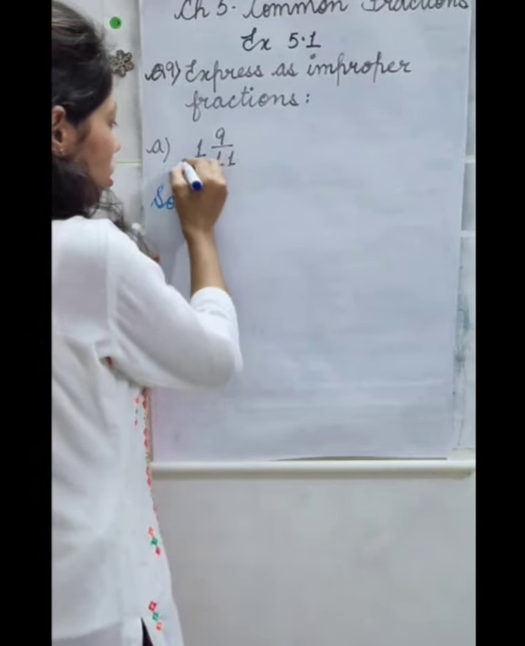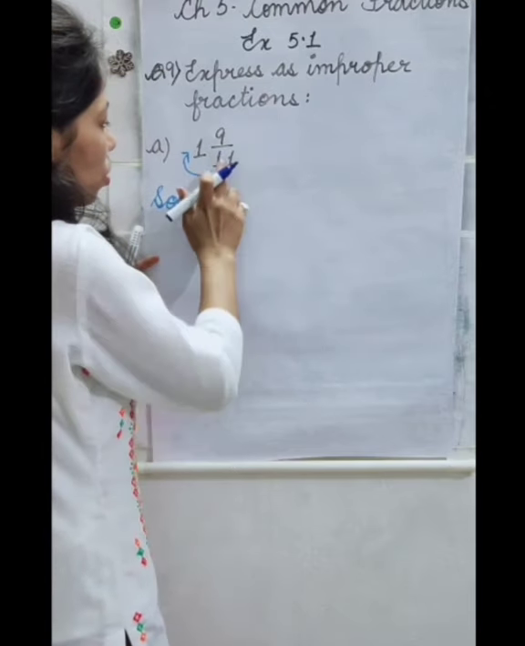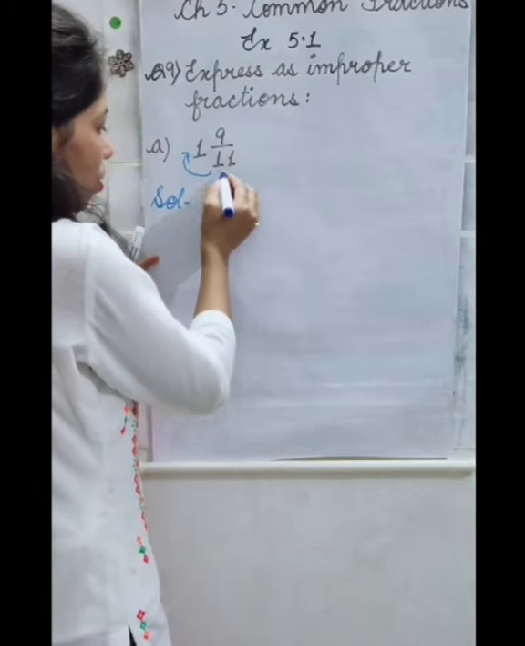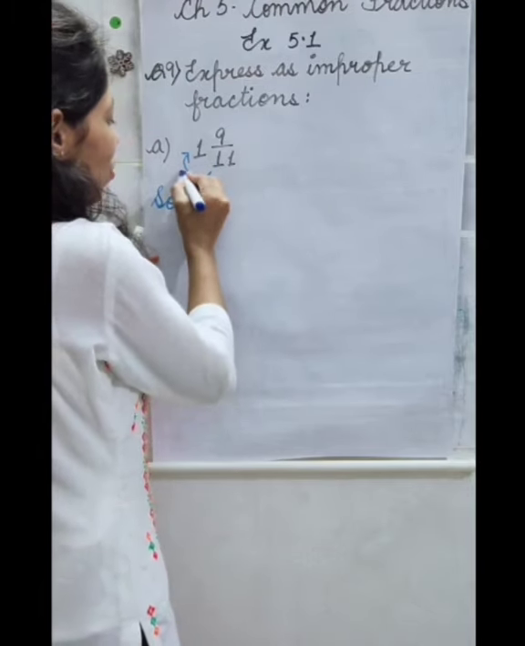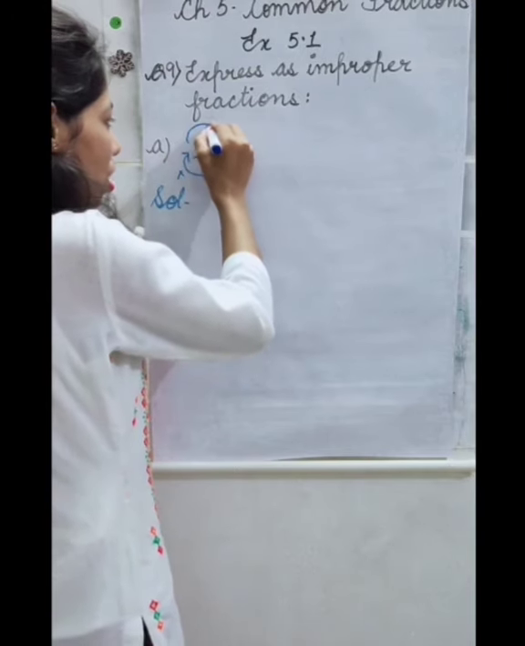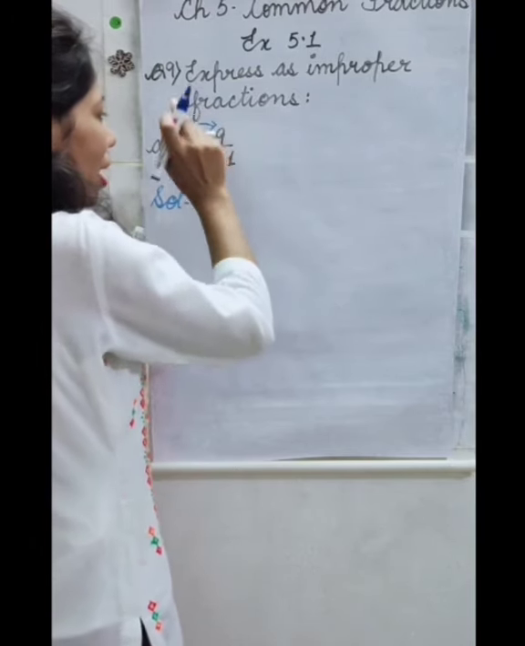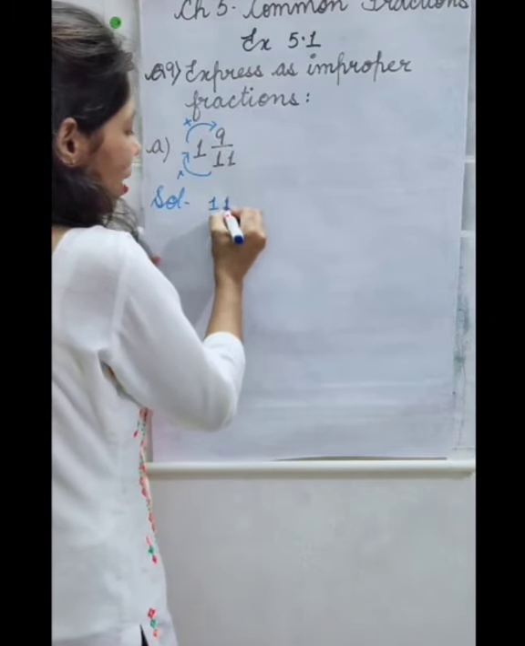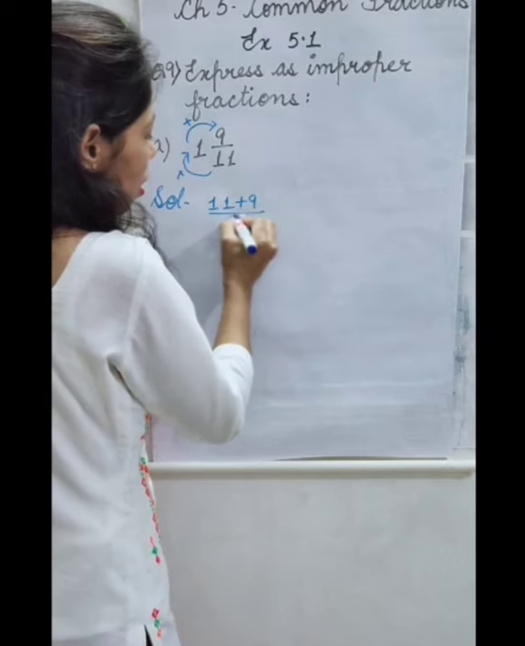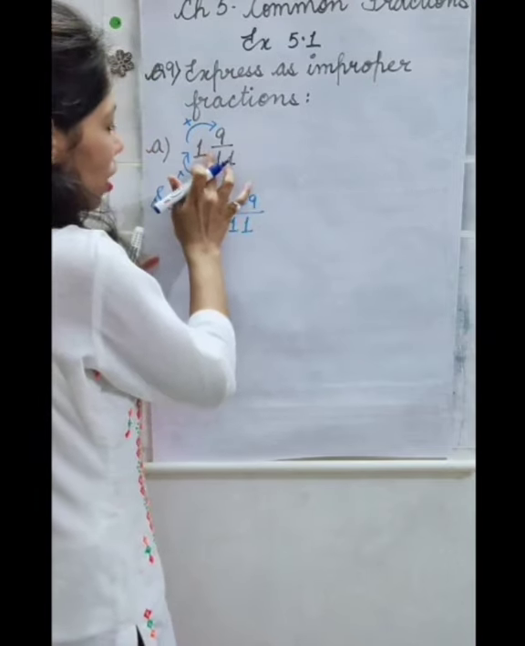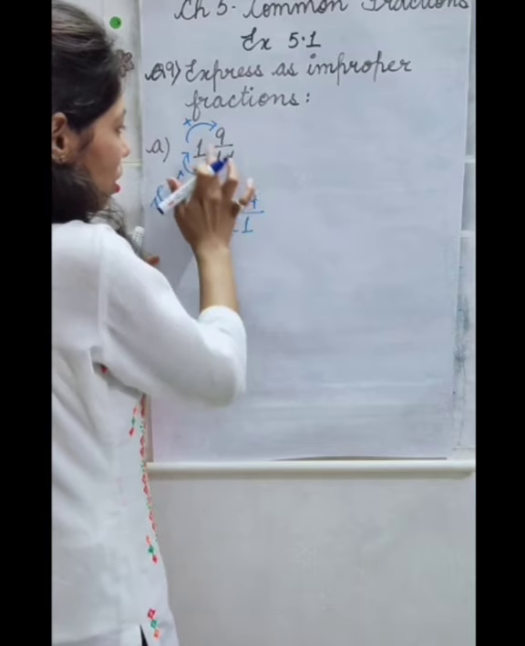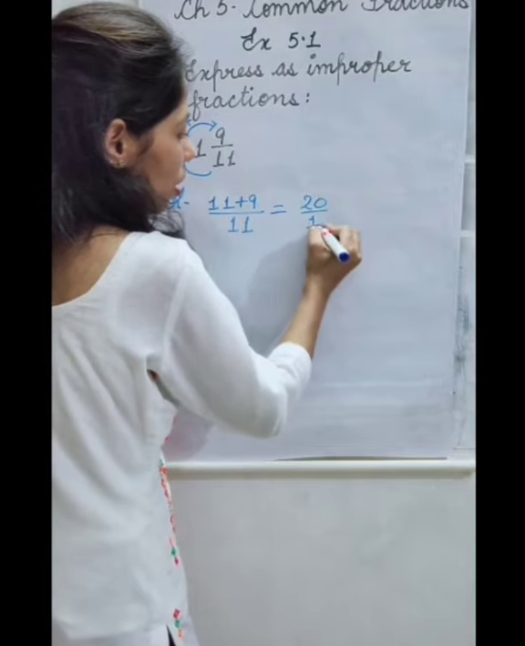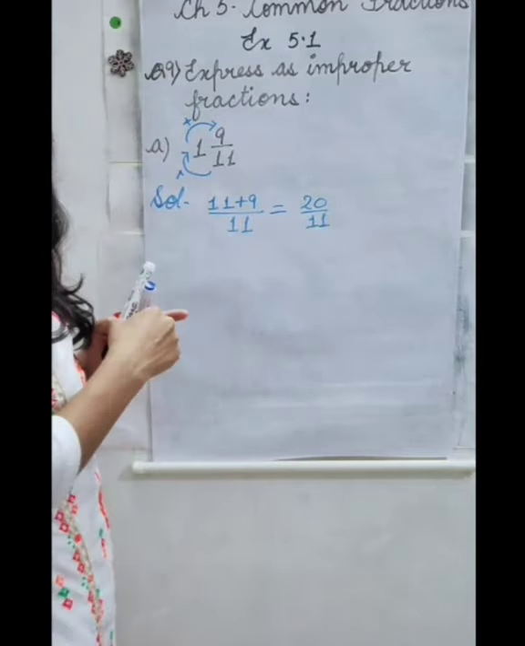So as I explained to you in the previous question, what will we do? We will multiply this 1 by this 11. So what will we get? 11 ones are 11, and we got 11. To that 11 we will add this 9, this numerator. So 11 plus 9 by 11. After multiplying this 1 by 11, we got 11 and plus 9. So it is equal to 20 by 11. Next, one more part.